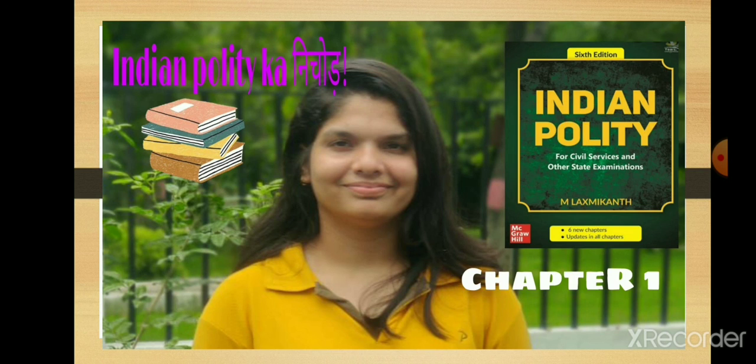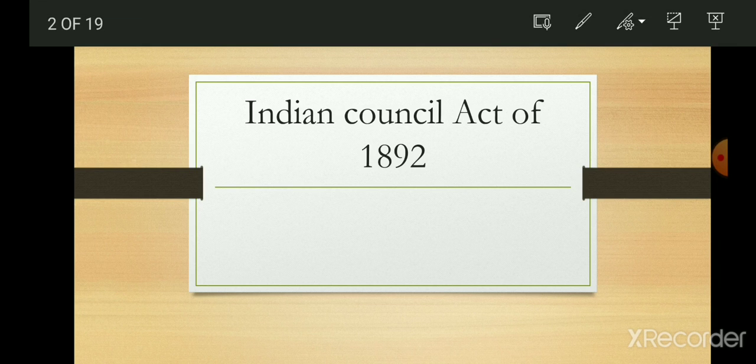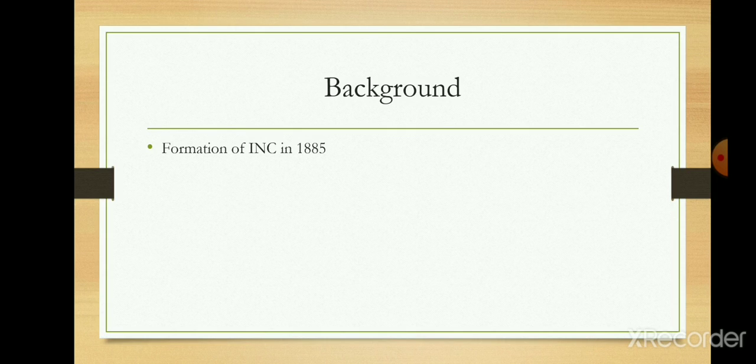In this video, we will continue with Indian Polity M Laxmikant Chapter 1 Historical Background, and we will talk about Indian Council Act of 1892. So before understanding the Indian Council Act of 1892, let us understand what were the background events that took place and which led to the passing of Indian Council Act of 1892.